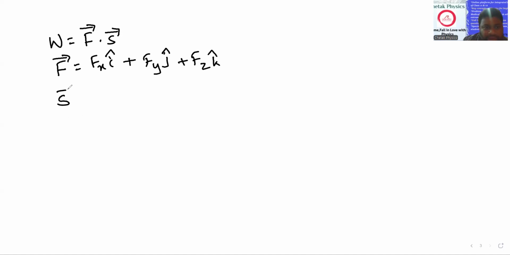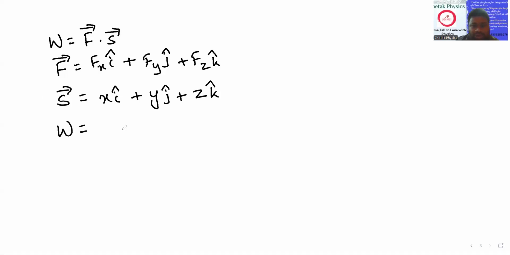And S will be x i cap plus y j cap plus z k cap. So what will be the work done? Dot product, easily you can see the formula.